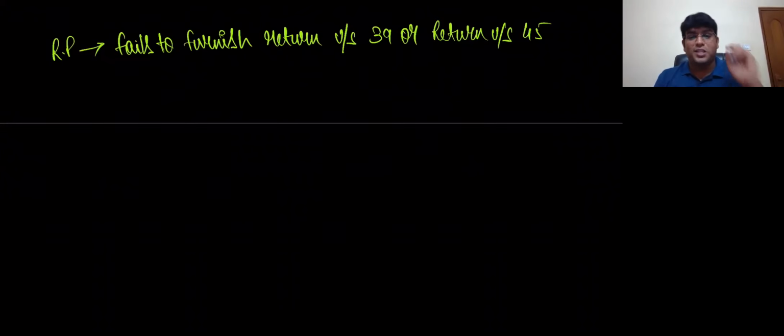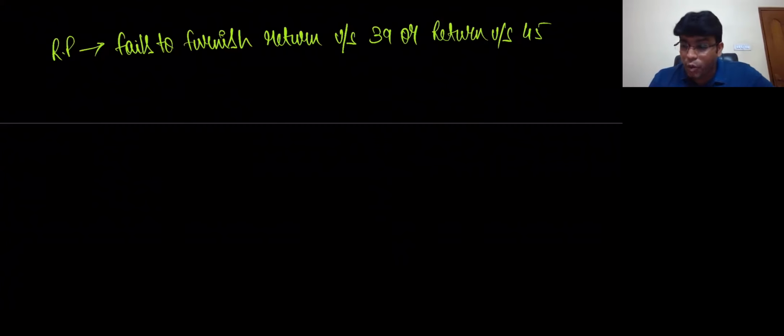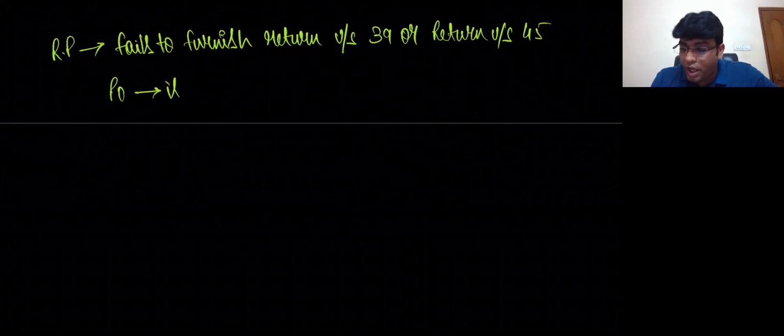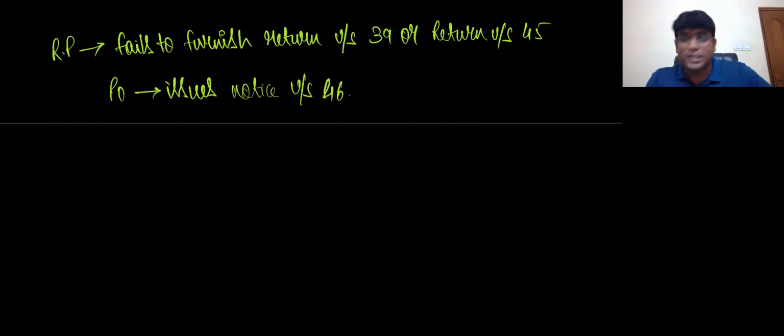Now what am I telling now? If any particular registered person fails to furnish return under section 39 or return under section 45, now what happens is PO issues notice. Notice under section 46.